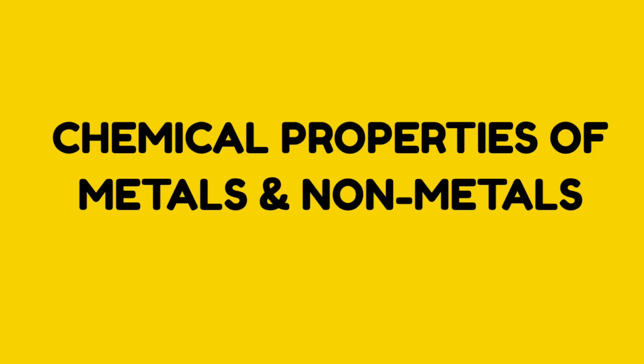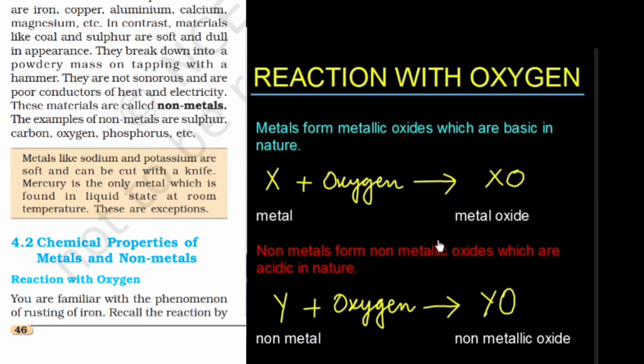So one by one we will start with chemical properties of metals and then non-metals. The first one is reaction with oxygen. We know that whenever any metal reacts with oxygen, an oxide is formed that is known as a metal oxide. Now this metal oxide, when it is checked with an indicator, we come to know that this is basic in nature. And we also know how we can differentiate between acids and bases with the help of an indicator.